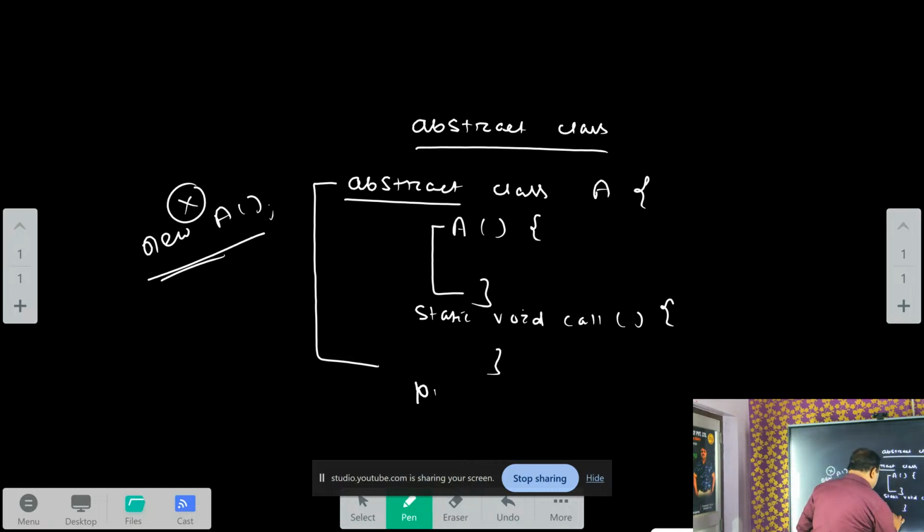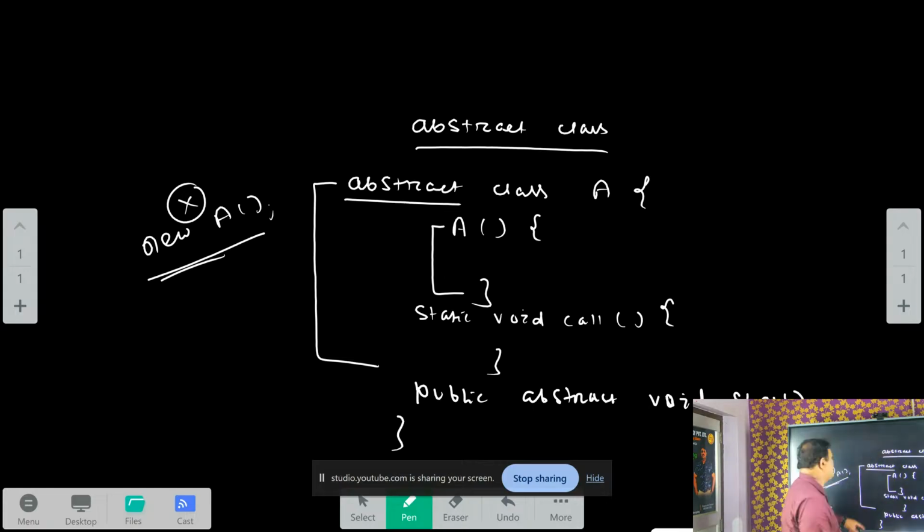I write public abstract void find. Now you check, find is an abstract method. But this abstract method is declared in which class? Abstract class. Realize the point I want to tell you: abstract method is only declared in an abstract class, but in the abstract class, a method may be abstract or may not be abstract.